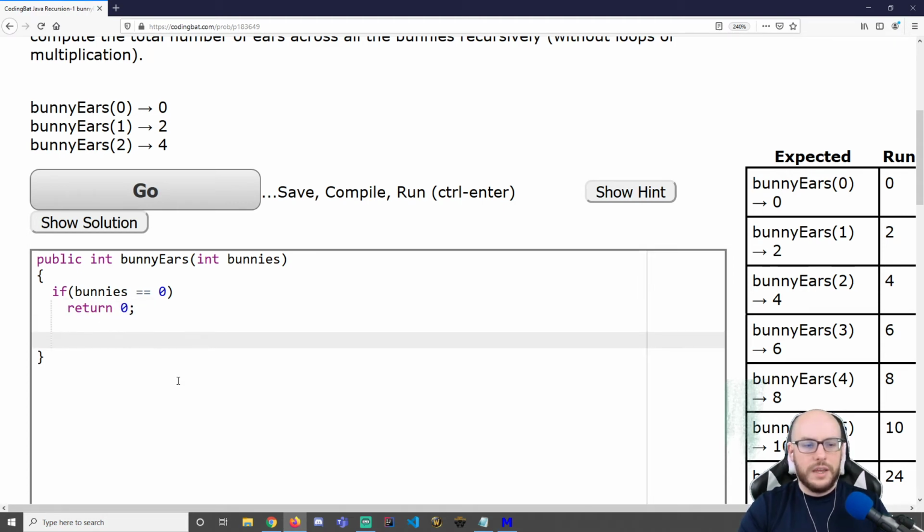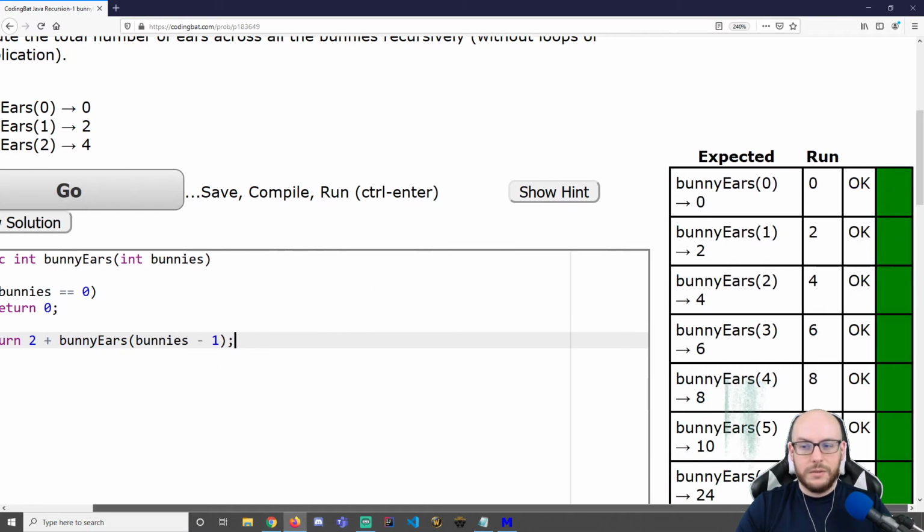Okay, so let's start thinking about the recursive step. What we're going to do is return 2 plus bunnyEars, passing in bunnies minus 1. I'll end up tracing this. I hope this works. I just did it off the top of my head.